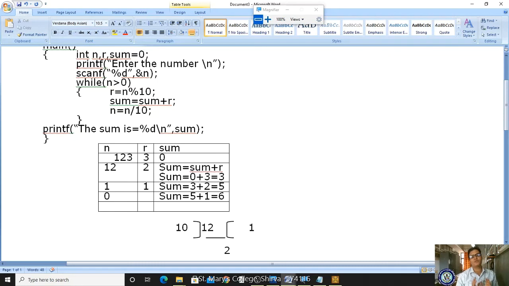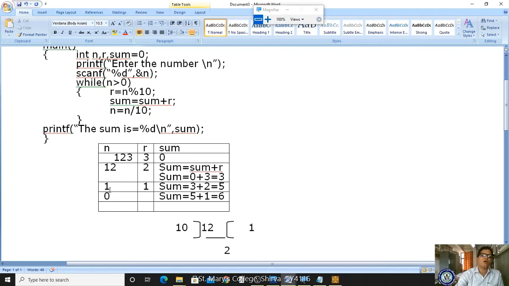Okay, if it is percentile 10 it will take the numerator value. If it is by 10 it will be taken as 0. 2 by 10, what is the new value, 0. 3 by 10, 0. 4 by 10, 0. 5 by 10, 0. 6 by 10, 0. 7 by 10, 0. 8 by 10, 0. 9 by 10, 0. 10 by 10, 1. Got it? 1 percentile 10 is 1. 2 percentile 10, 2. 3 percentile 10, 3. 4 percentile 10, 4. 5 percentile 10, 5. 6 percentile 10, 6. Got it? 10 percentile 10, 0. Understand?